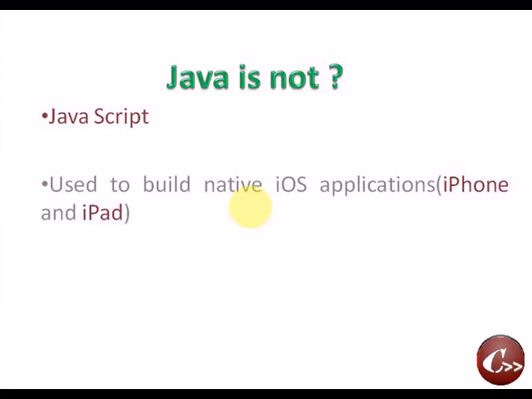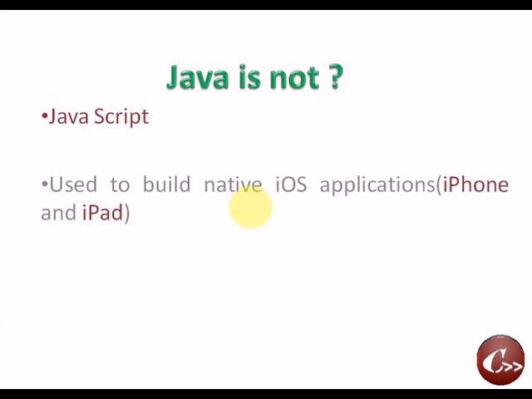Certainly, Java is not JavaScript. What is JavaScript? It is a scripting technology used with HTML, while Java is a programming technology. Also, JavaScript is a product of Netscape Navigator, while Java is now the product of Oracle Corporation. So JavaScript and Java are entirely different components.